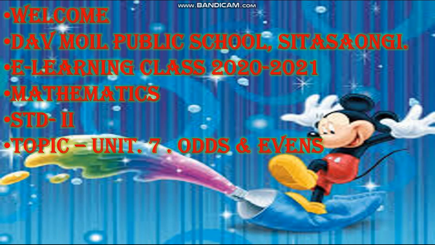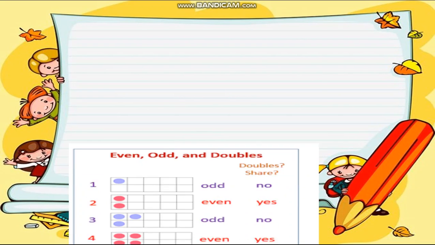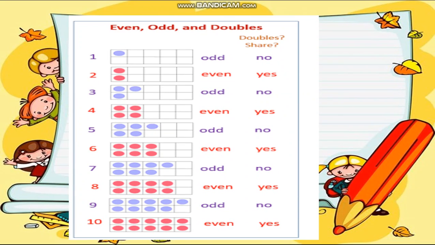Rajni Sayyed. Today in standard 2nd, we will see odds and evens. Okay, odds and evens numbers. Which are these numbers? Yes, even numbers. They are always paired. And we have studied that odd numbers are not paired.